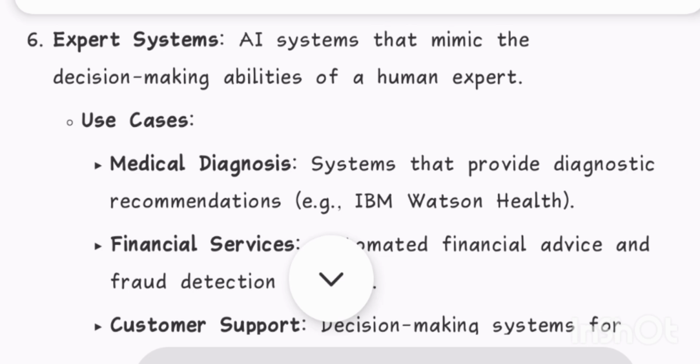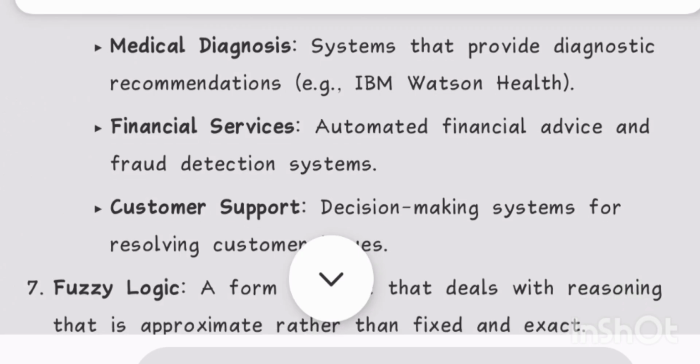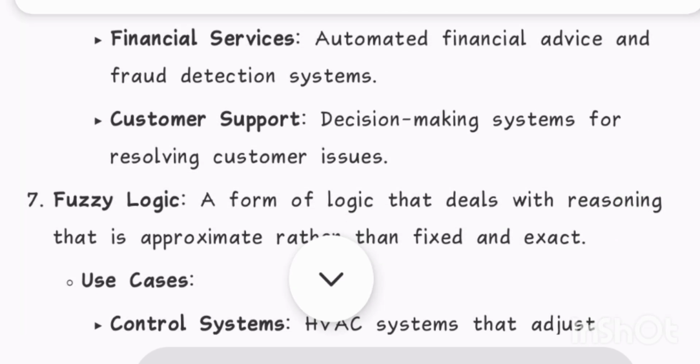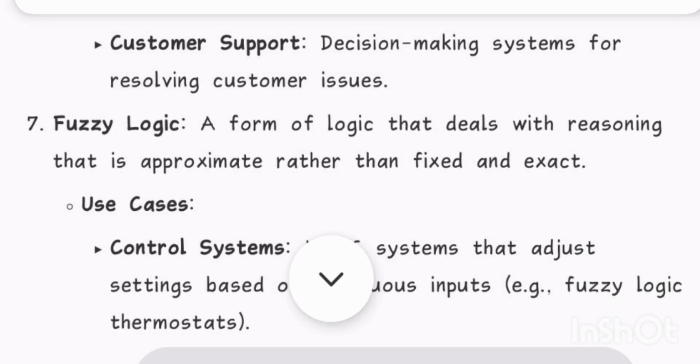6. Expert systems, AI systems that mimic the decision-making abilities of a human expert. Use cases: medical diagnosis, systems that provide diagnostic recommendations, e.g., IBM Watson Health. Financial services, automated financial advice and fraud detection systems. Customer support, decision-making systems for resolving customer issues.